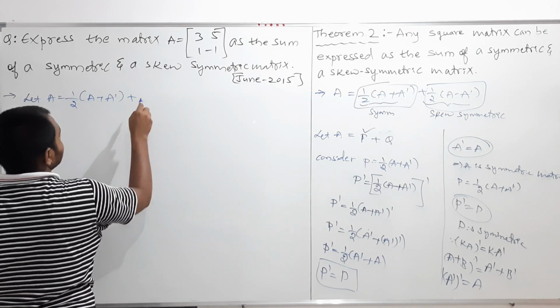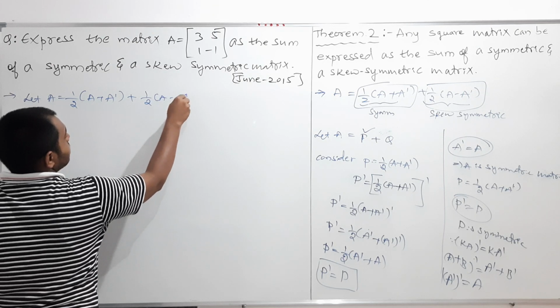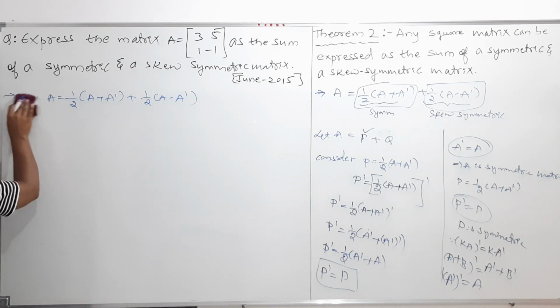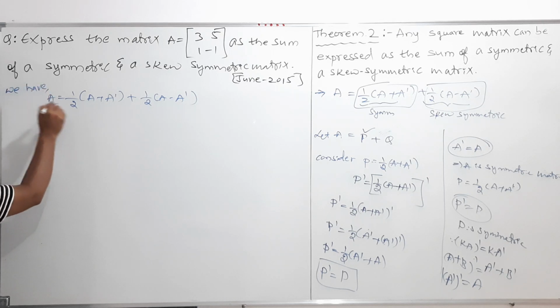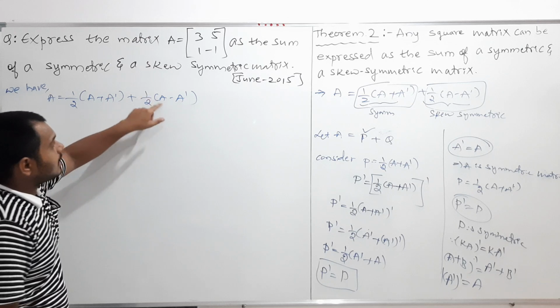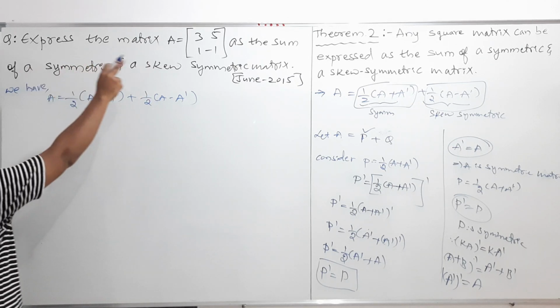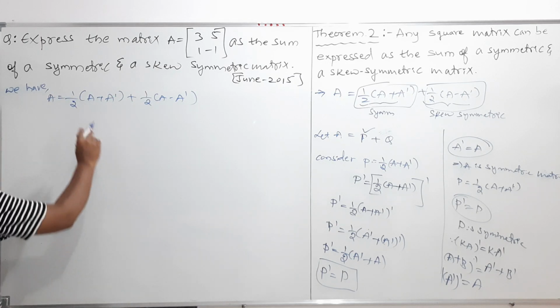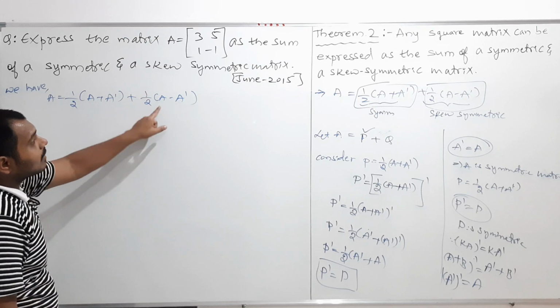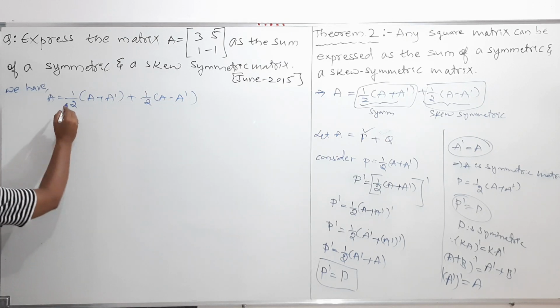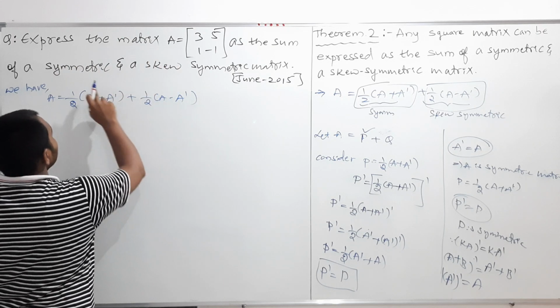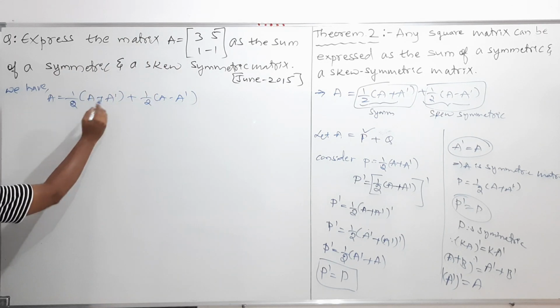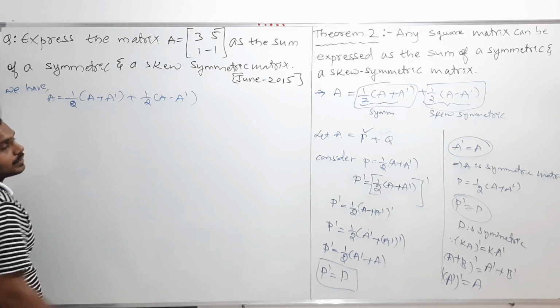We know that A is equal to half into A plus A dash plus half into A minus A dash. So to express the matrix A as the sum of a symmetric and a skew symmetric matrix, half into A plus A dash is the symmetric, half into A minus A dash is the skew symmetric. To express the given matrix in the form of symmetric and skew symmetric, I should find half into A plus A dash, and also half into A minus A dash.